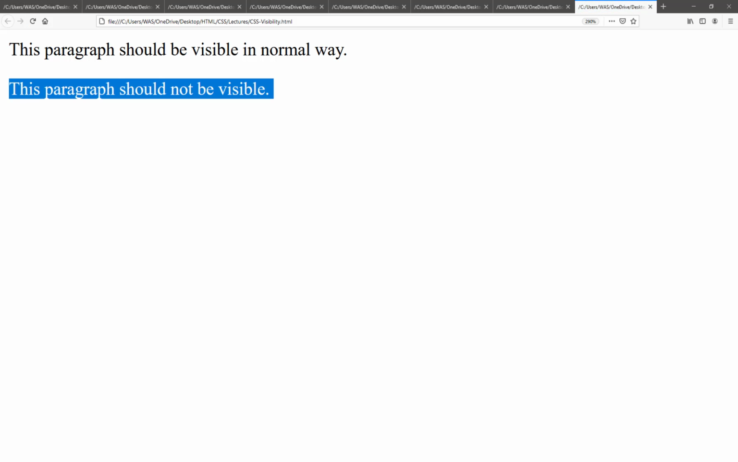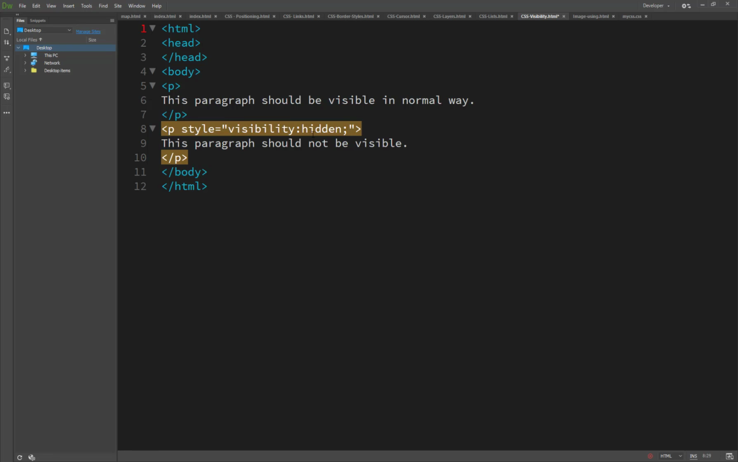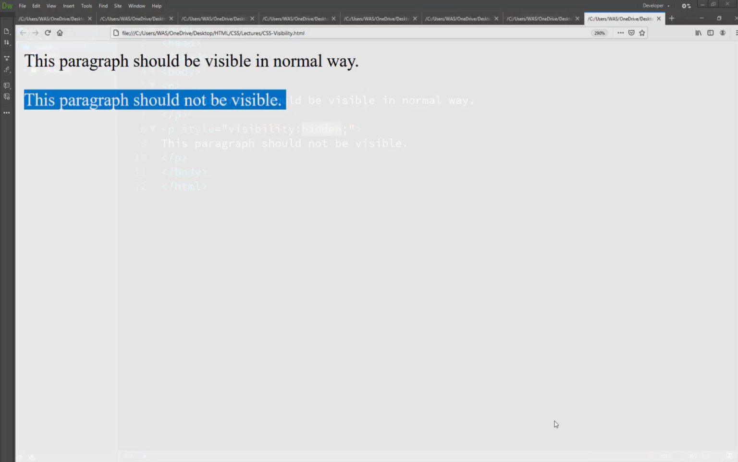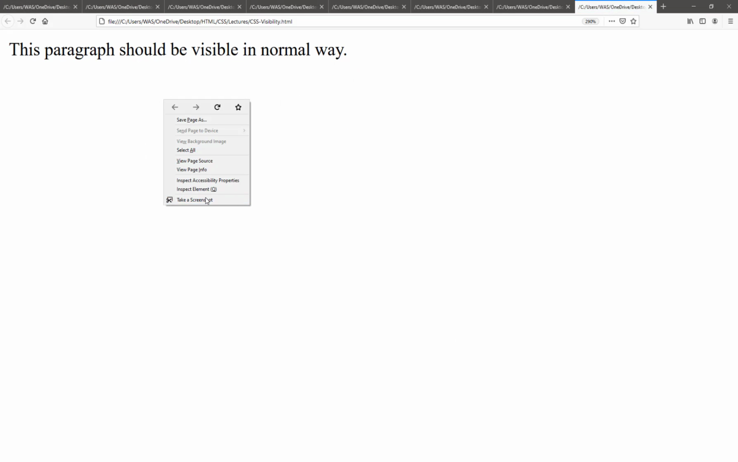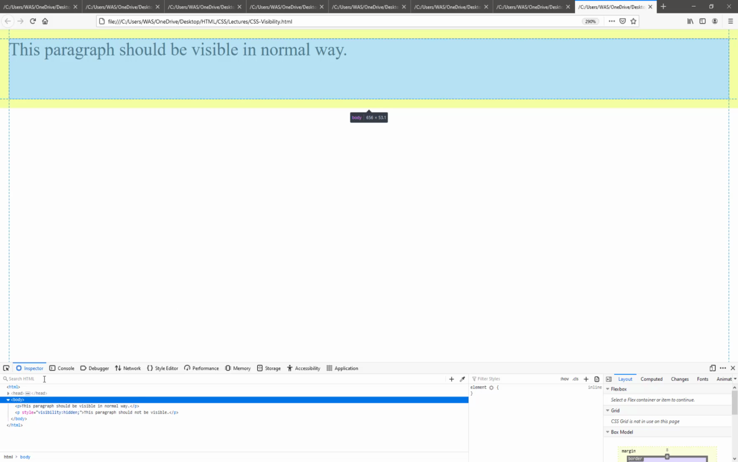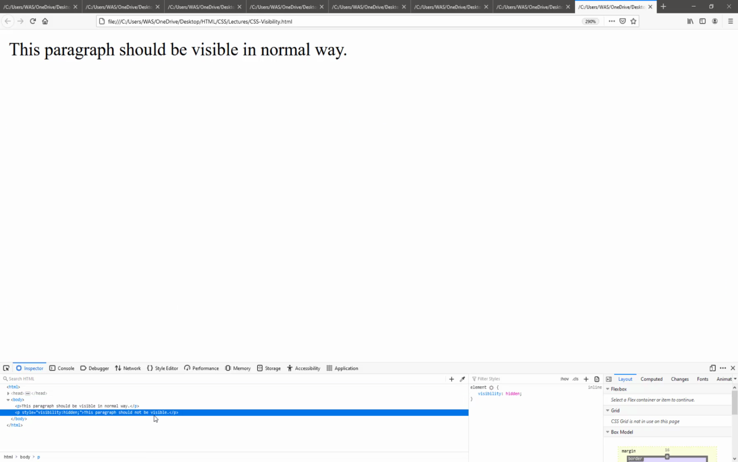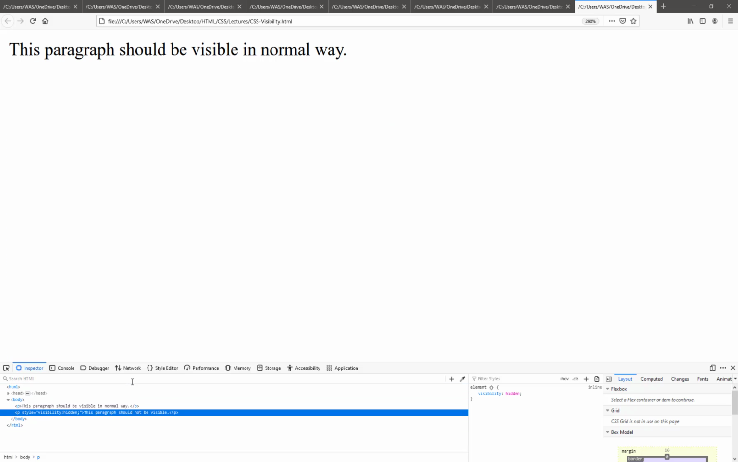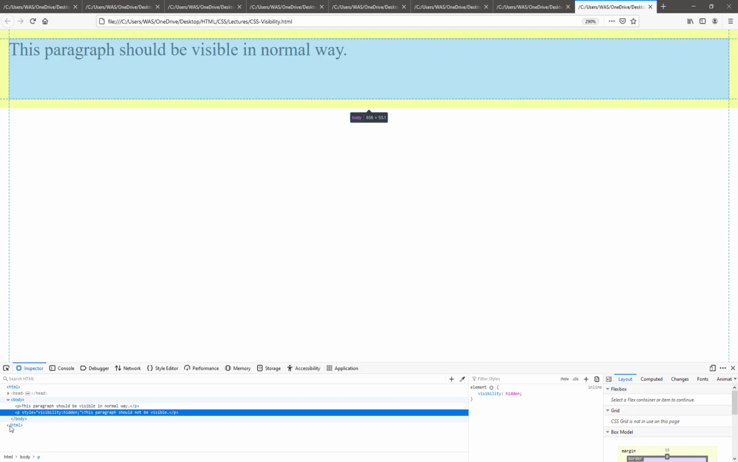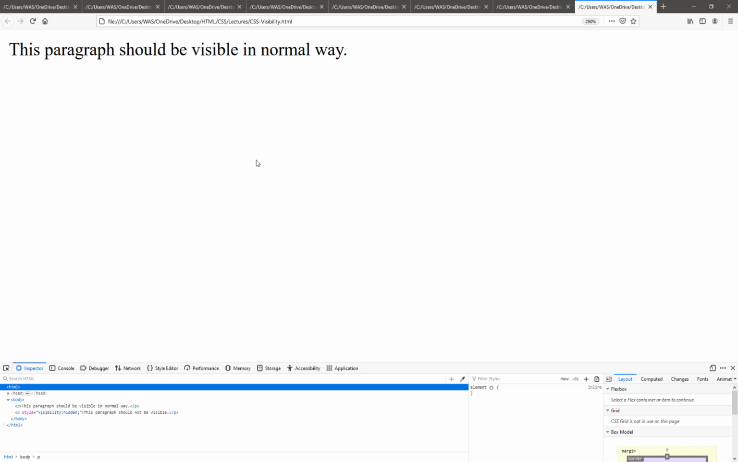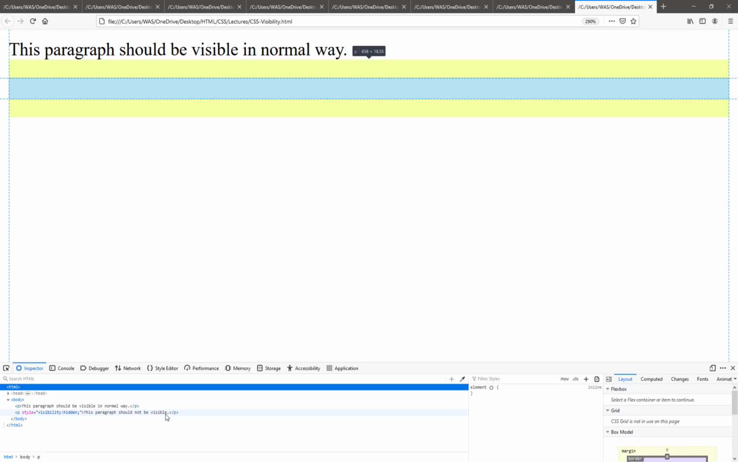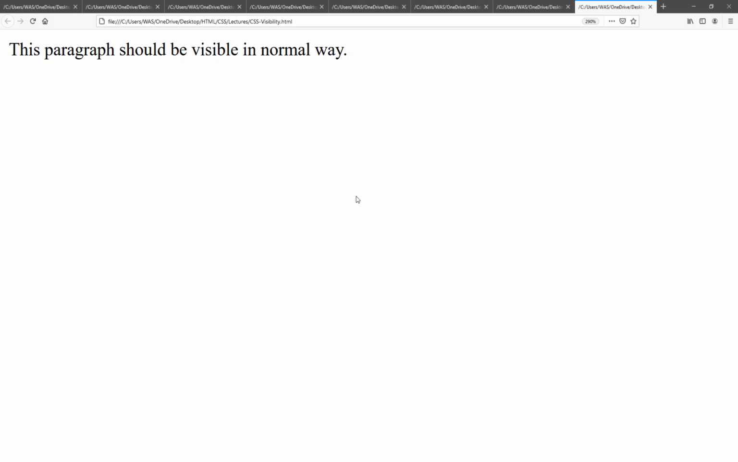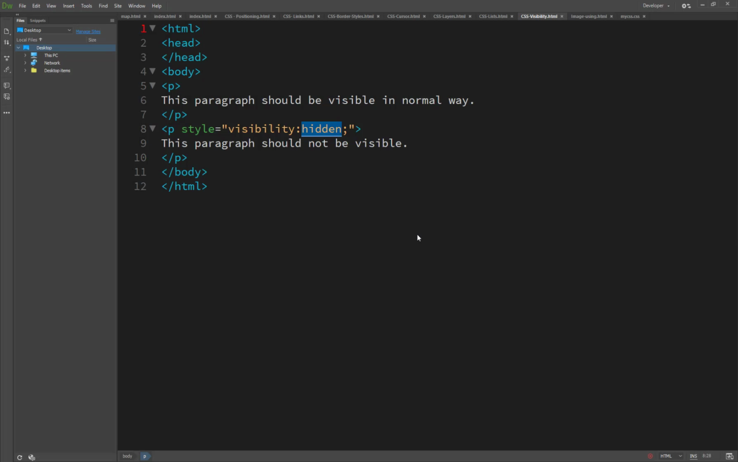So this type of visibility is used to hide something for some time. But when we inspect the page, you will see that this paragraph is still there. That's why I have already told you not to use this for sensitive information such as credit card details or passwords, because if someone inspects this page, they can easily read your message or something else. So here is the hidden property.